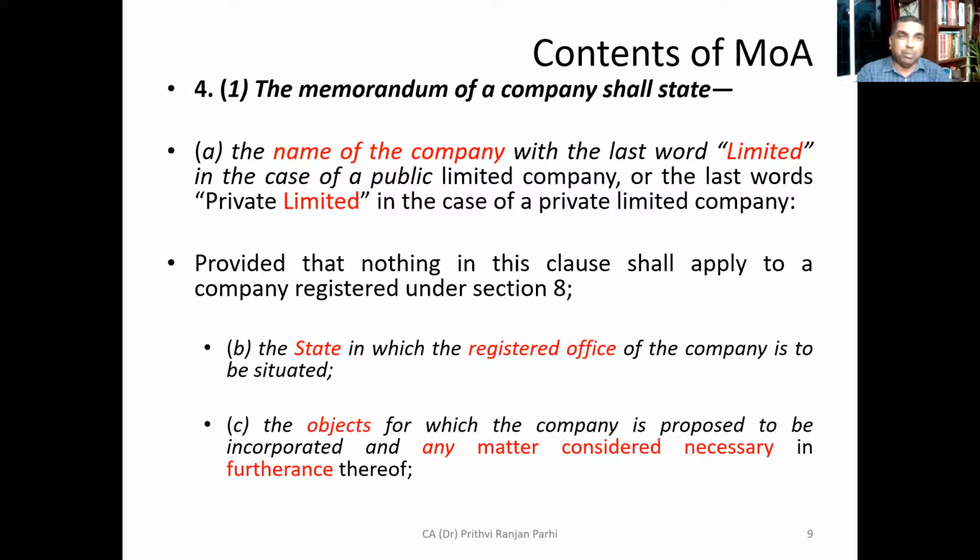Now, section 4 talks about the contents of the memorandum. It says the memorandum of association shall state, point wise, several items. You have already seen it on the website. What should be the contents of the memorandum of association? First, it should state the name of the company. That means each memorandum must first of all state the name of the company with the last word limited or private limited. If it's a private company, then we use the words private limited.